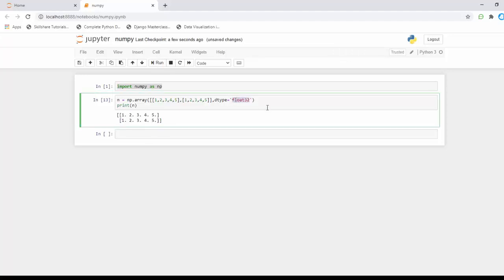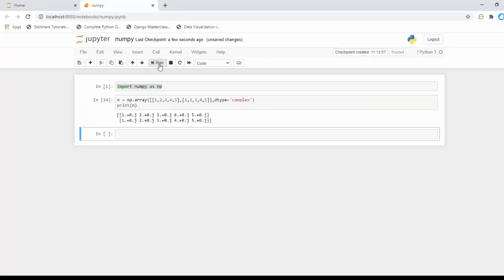I can also add another thing here that we have not seen in pandas. It's called complex. We have seen complex in the Python class. This is how a complex number will look. Our data type, I mean our ndarray, has been changed to complex numbers. This way we can use the dtype format in NumPy.